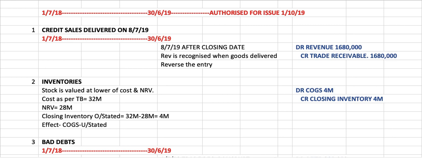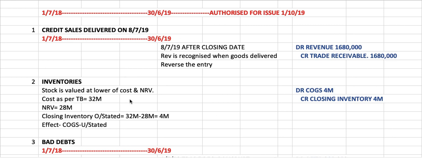First of all, when you start with a published accounts question, you always look at the additional information and pass the journal entries, so that it will help you prepare the published accounts in a much easier way and to achieve the balance figures.